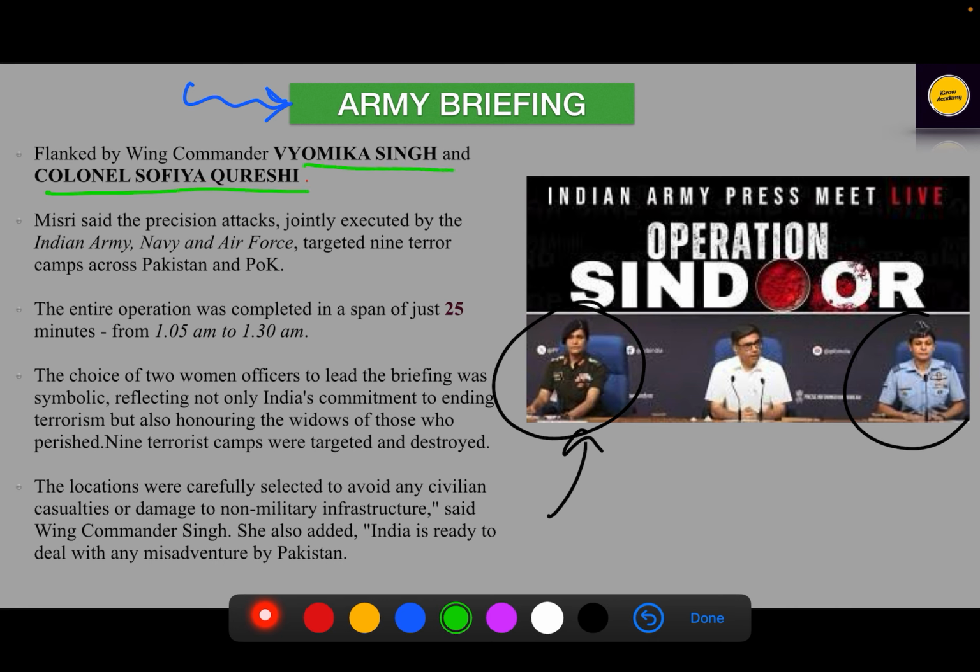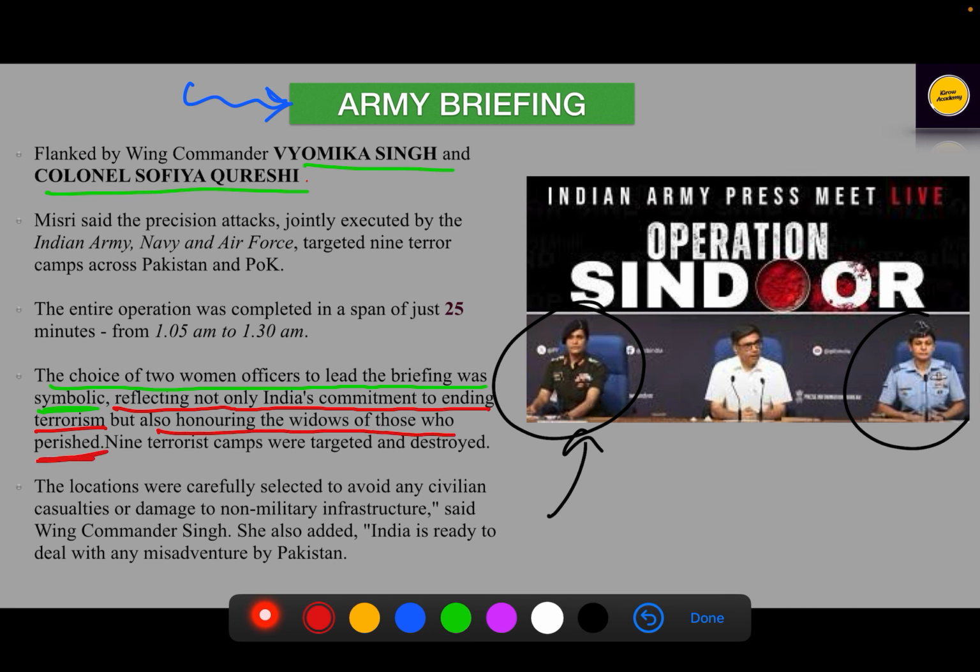Both of these we can see are women, and the choice of two women officers to lead the press briefing was symbolic in nature, reflecting not only India's commitment to ending terrorism but also honoring the widows of those who perished.